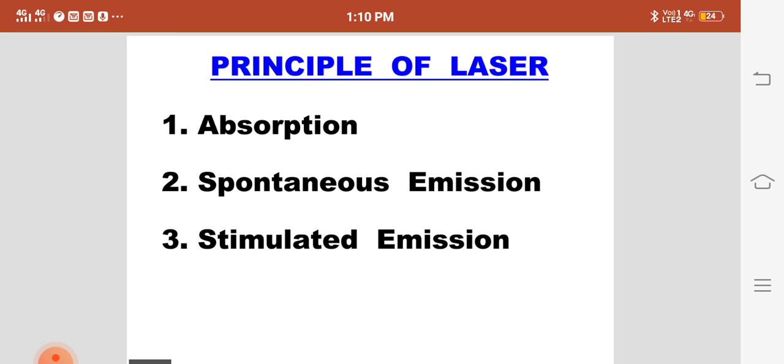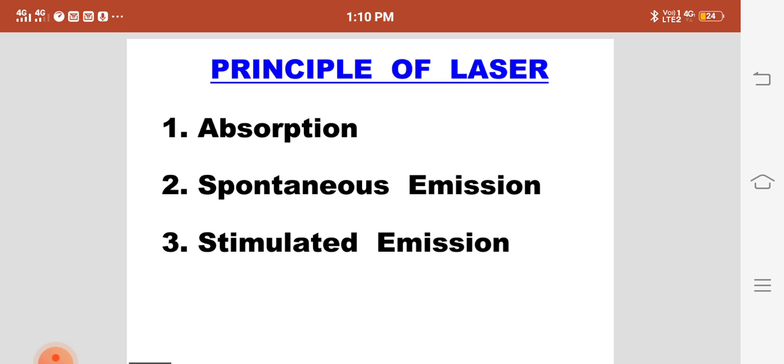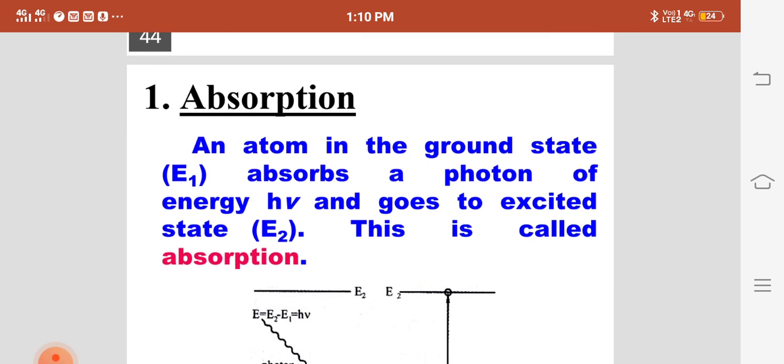Now we'll see the principle of laser. What is the mechanism which is happening in laser? There are three mechanisms: absorption, spontaneous emission and stimulated emission. We'll see one by one.